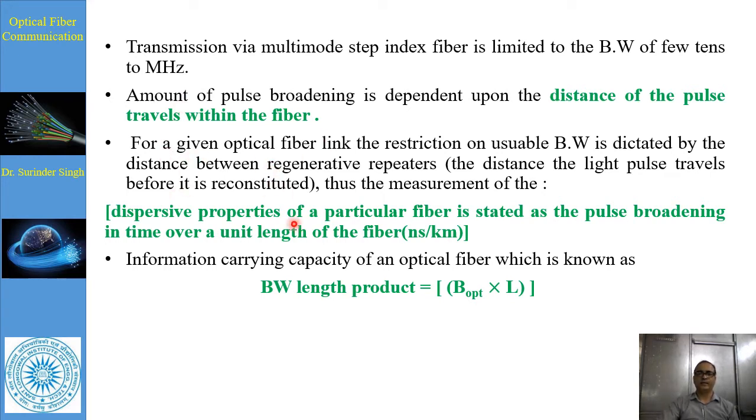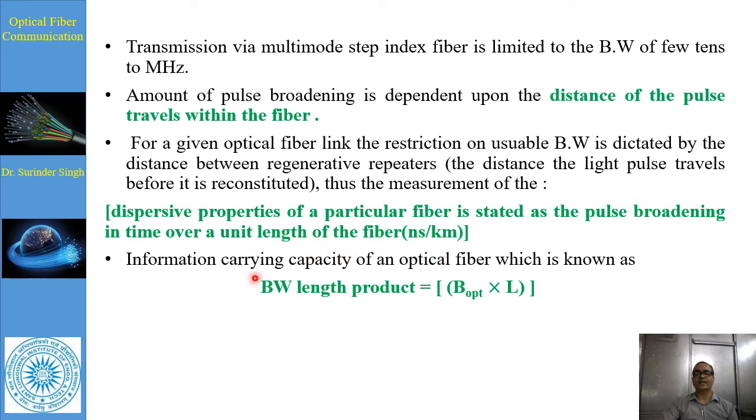For a given optical link, the bandwidth distance product, in order to estimate usable bandwidth, is dictated by the distance between regenerators, the distance the light pulse travels before it is reconstituted. It is measured by considering the effect of the dispersive property of a particular fiber, which is stated as pulse broadening in time per unit length, that is nanosecond per kilometer.